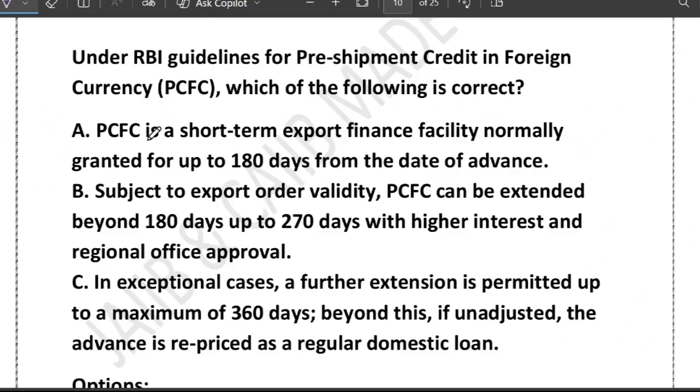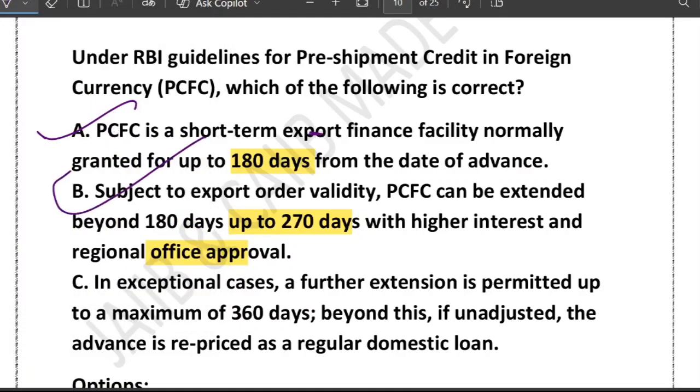Now let's look at the normal tenor. So what is the normal tenor? Yes, it is usually given for up to 180 days, right? This matches the exporter's production and shipment cycle, and if needed, the bank can extend PCFC up to 270 days, but this comes with a higher interest rate and regional office approval. Correct. So we can see that option A is correct and option B is also correct.